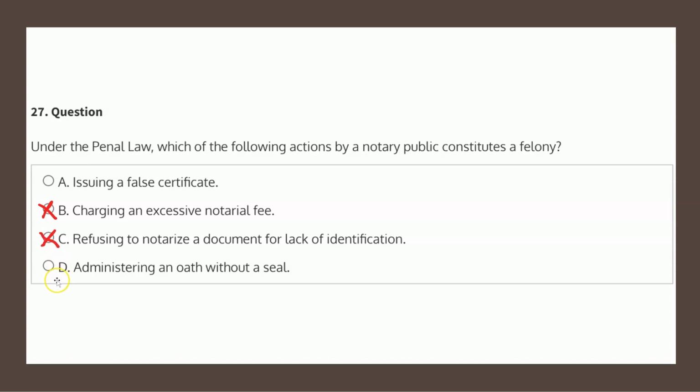And finally, choice D states administering an oath without a seal. Again, like choice B, while this may amount to a misconduct, it does not rise to the level of constituting a felony under the law, and therefore choice D is not the solution, which leaves choice A, issuing a false certificate, as the correct solution.